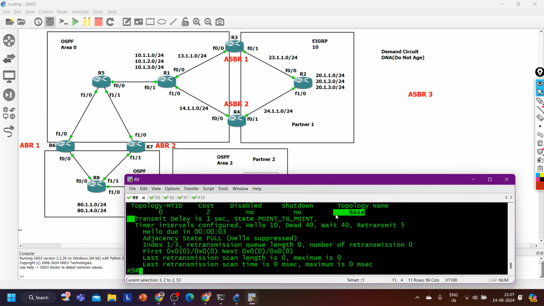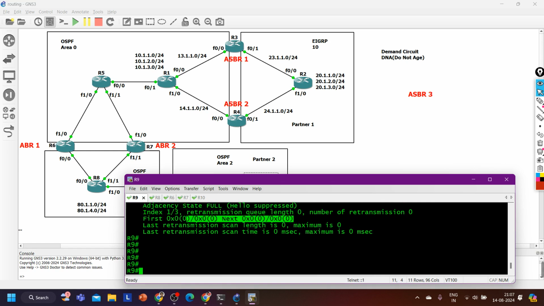Then there is some more information. By default, the network type on the virtual link is point-to-point. Hello time 10 seconds, dead time 10 seconds. These are exactly the same. Leave it for now.